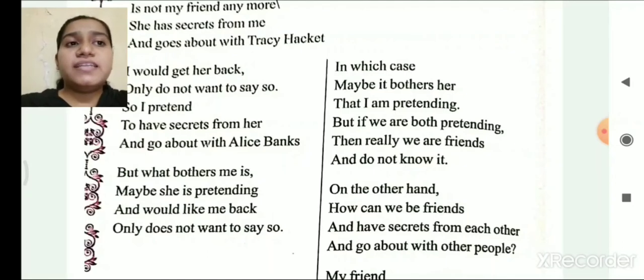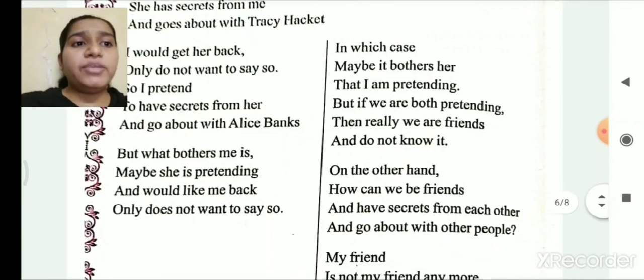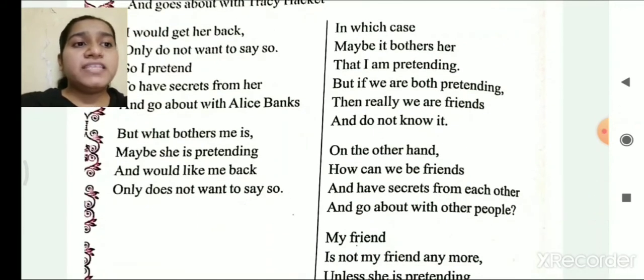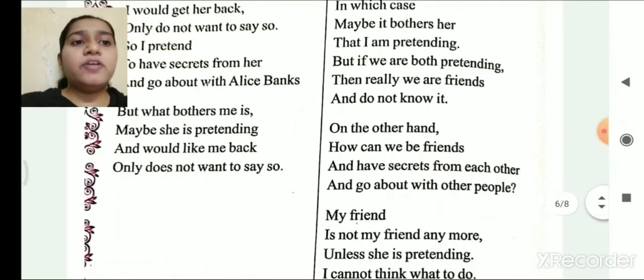So it may happen that both the persons are pretending and both like each other's company, but they both are pretending in order to show that they don't hold the same position which they used to have in their life. On the other hand, how can we be friends and have secrets from each other and go out with other people?